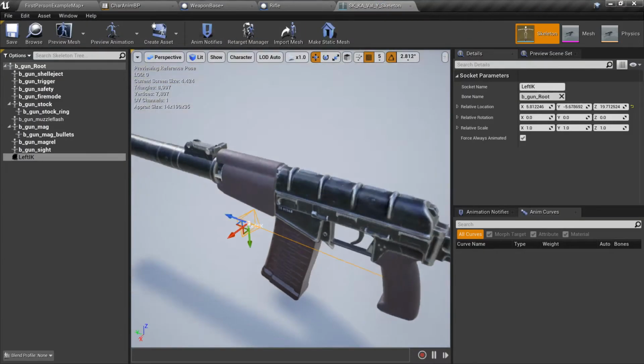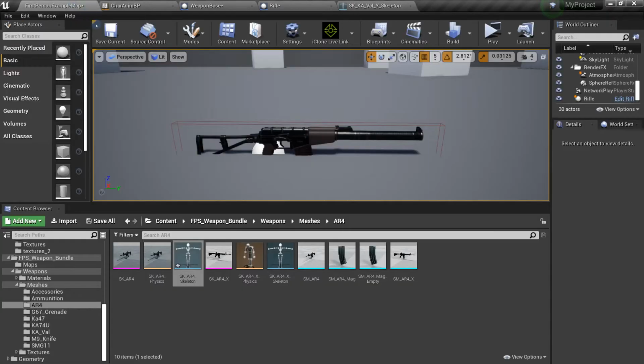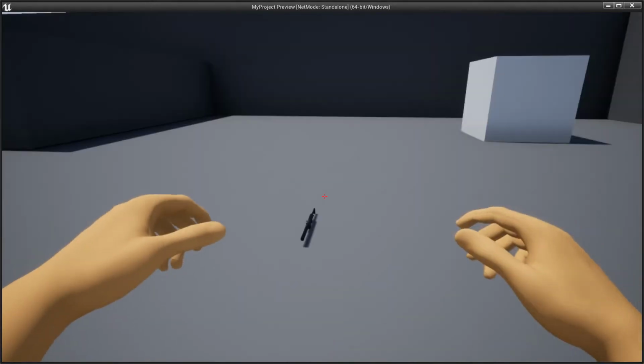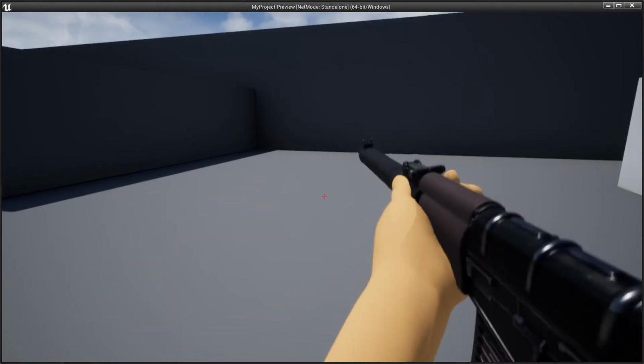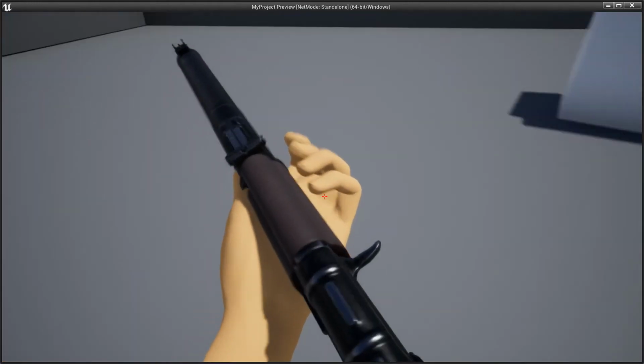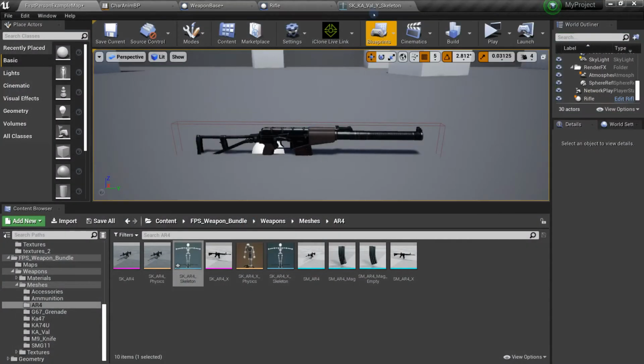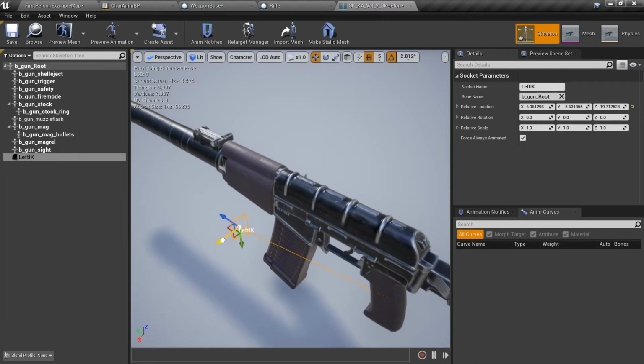And then play. Cool. So whenever we sprint, it happens like this because we need to adjust it furthermore.